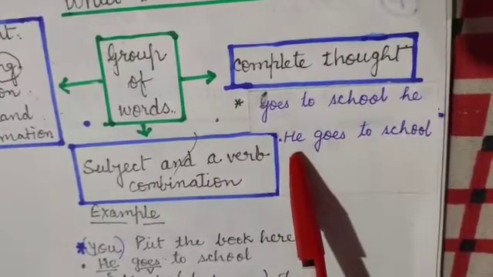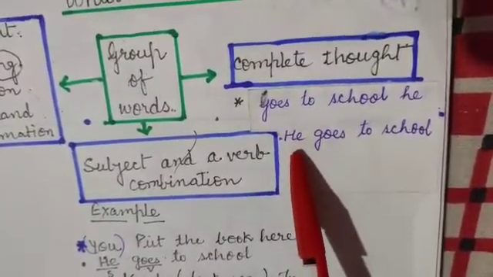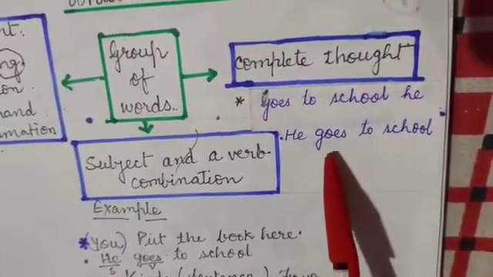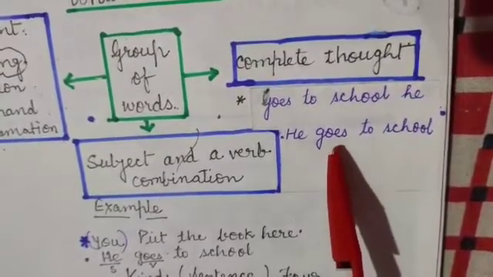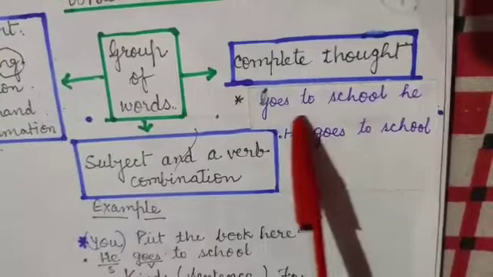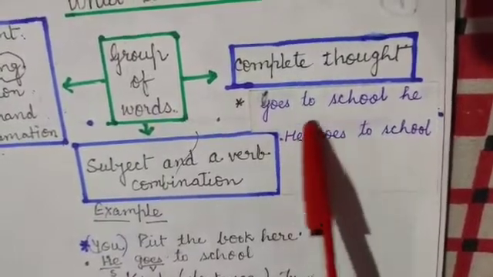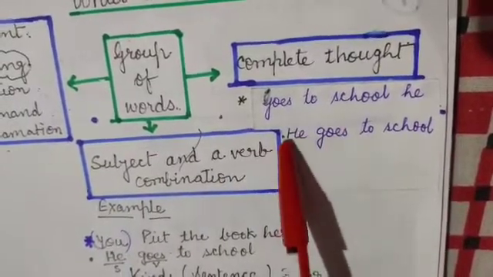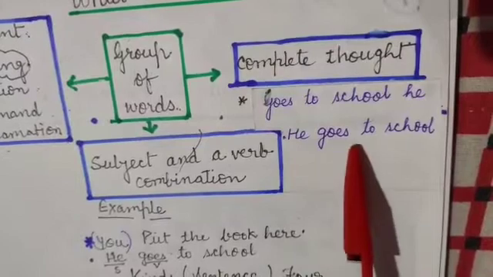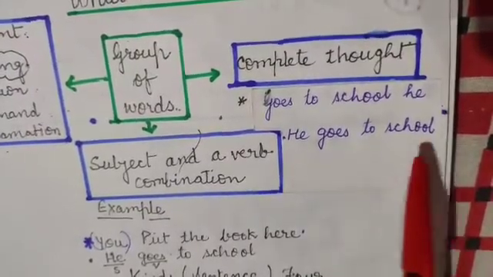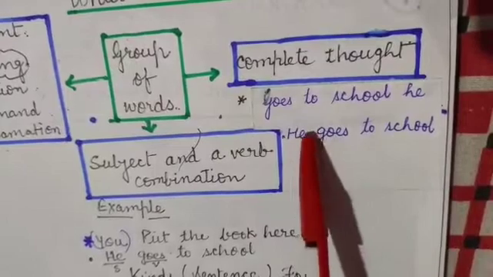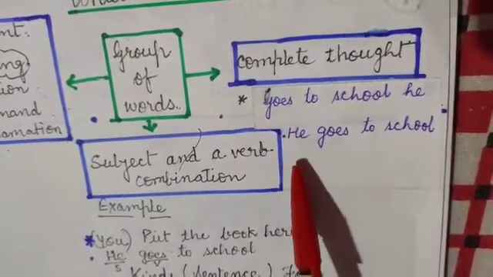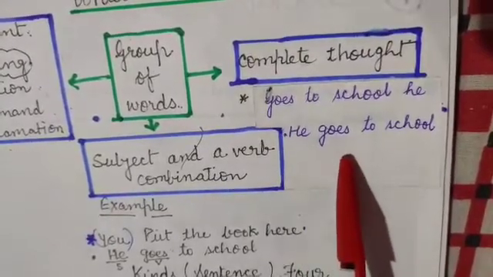Now we have to discuss subject and verb combination. We know very well that when the subject is singular and the sentence is in simple present, what do we have to do? We have to add s or es to the verb. That relation, that combination, is called subject-verb combination. And if this combination is correct, then only it will make proper sense. If in place of he, a plural is there, what will we do? We will not use s or es in our verb.